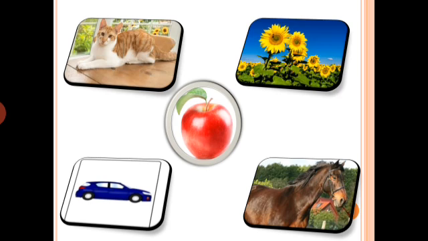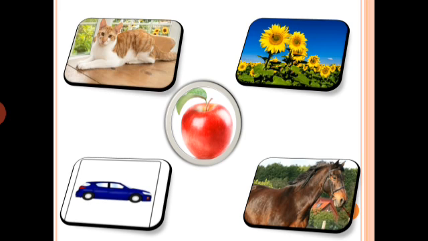So the things that have names, it may be person, place, animals, birds, things, are called naming words. So this is our today's topic. We are going to learn naming words. Do you understand what naming words are? Naming words means the words for the things that have names. It may be person, place, things, animals, birds.